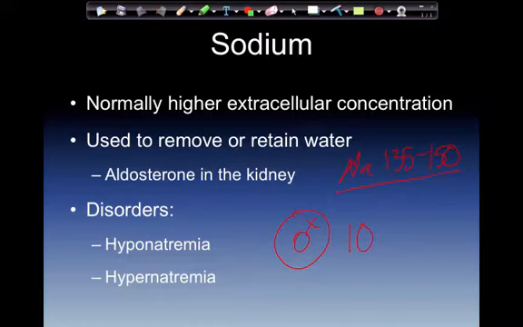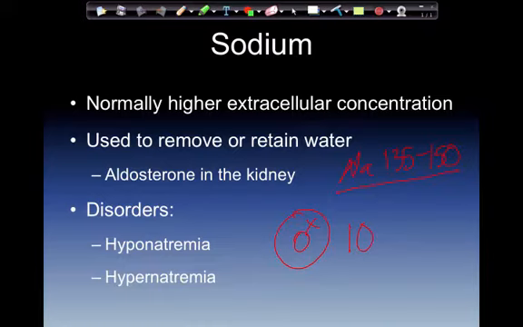Aldosterone in the kidneys is a mineral corticosteroid. It increases absorption of sodium and increases water content. This in turn increases blood pressure. So water follows sodium. If aldosterone is controlling sodium or retaining more of it, then thereby that's a long-term process